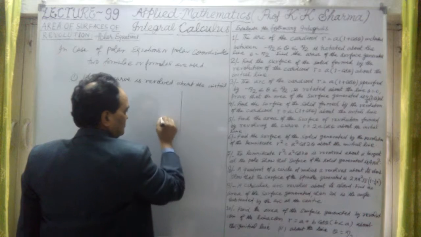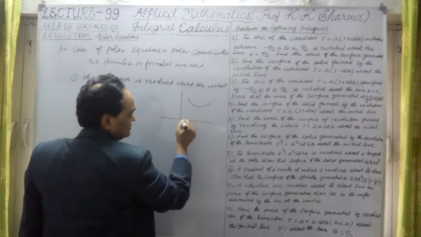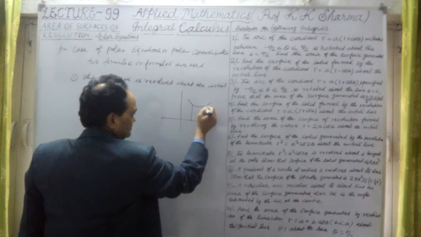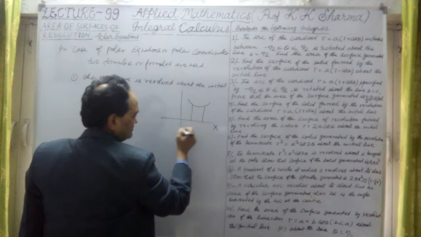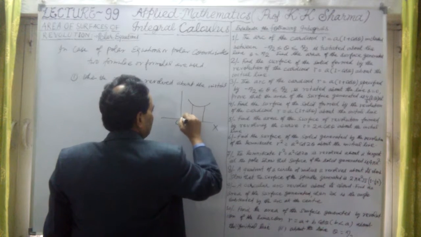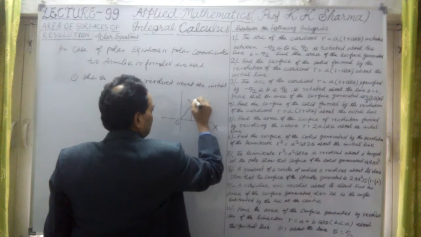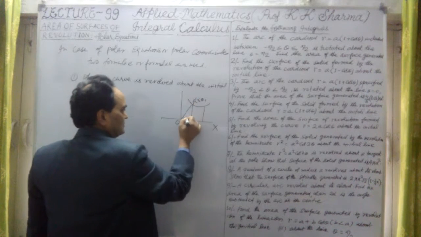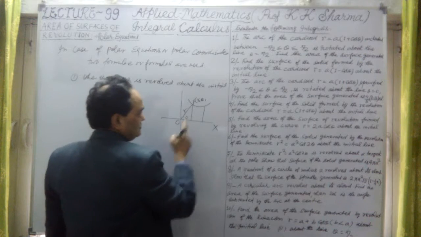Let me talk about it. This is the curve here, and it is revolved about the initial line. Let me take OX as the initial line, and any point P with coordinates r, theta, where theta is this angle and r is this length.